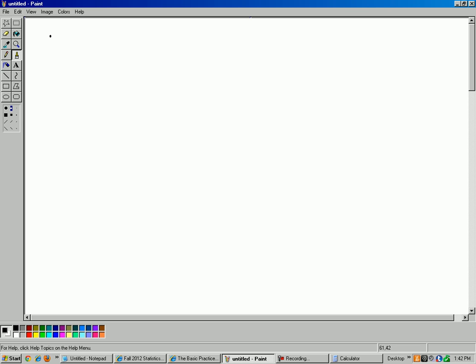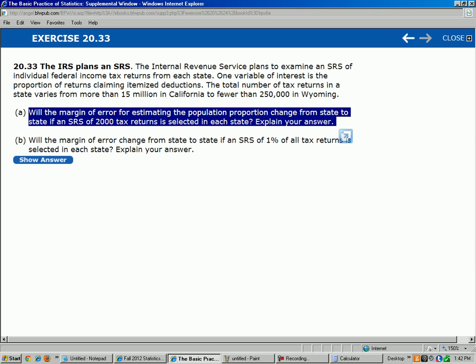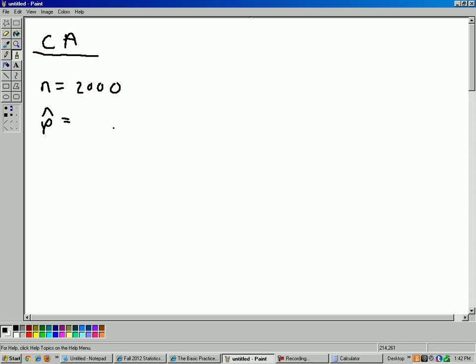So we have California, the IRS, they take a random sample of people's tax returns. So n equals 2,000 in part A. And then the p hat is whatever it is. For example, if say 20% of the tax returns in California have itemized deductions, then your p hat would be 0.2.